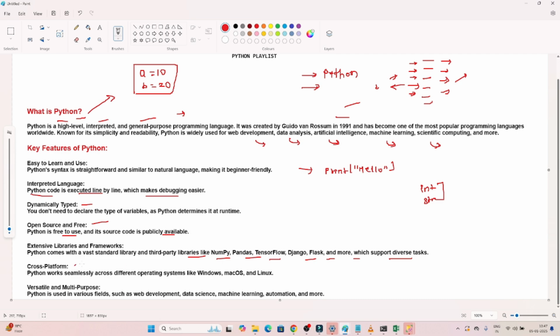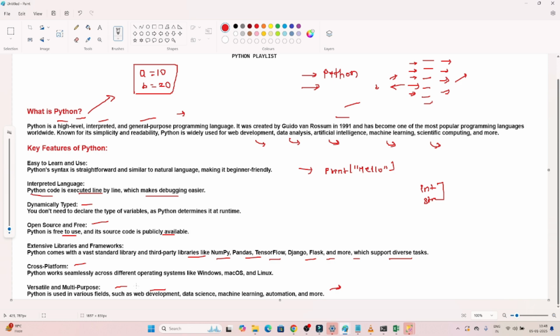Now the next one is cross-platform. Python works seamlessly across different operating systems like Windows, macOS and Linux. Versatile and multi-purpose: Python is used for various fields like web development, data science, machine learning, automation and all. That's why Python is so very famous.